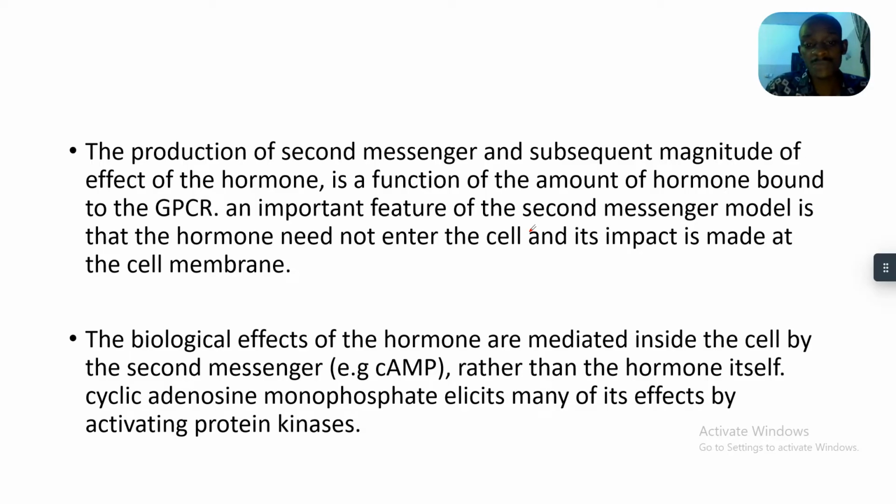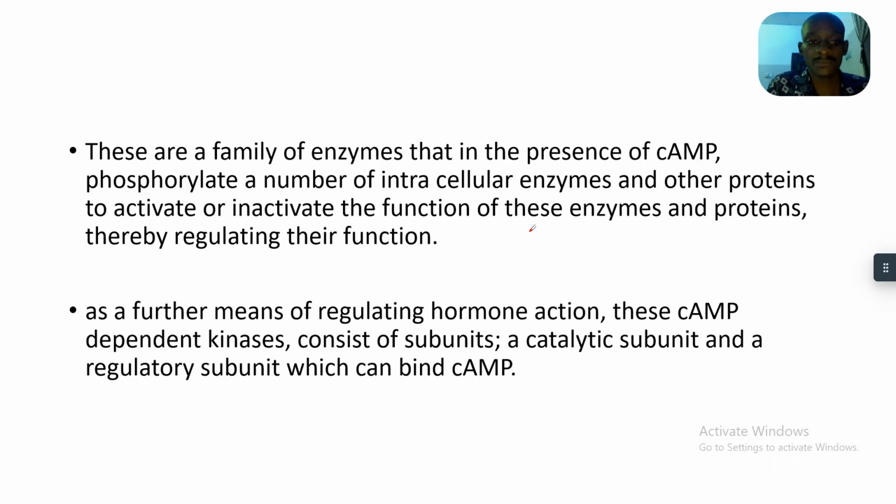Cyclic adenosine monophosphate elicits many of its effects by activating protein kinases. So when the second messengers are activated, they go into the cell to activate protein kinases.